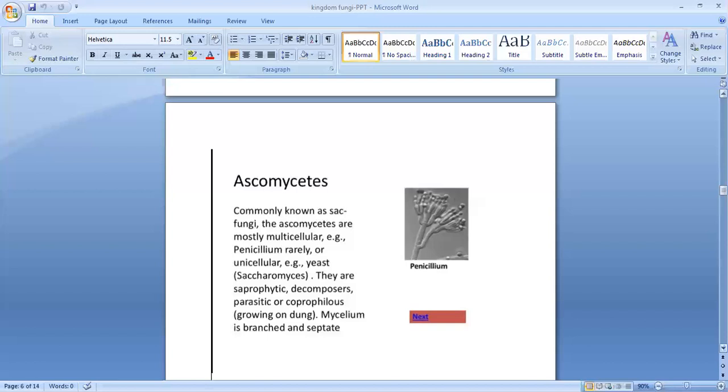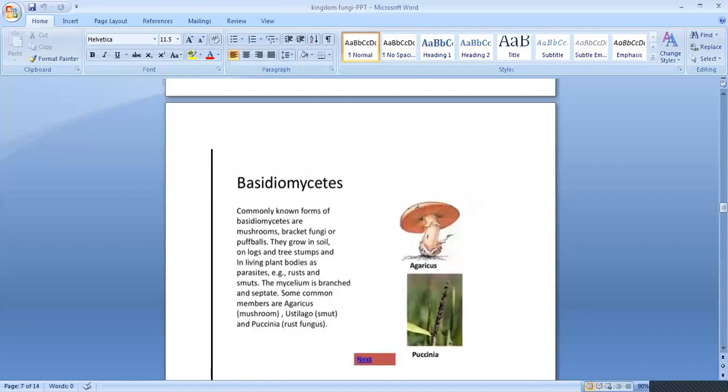Then the next class is Basidiomycetes. So Ascomycetes, I finished this now. The next one is Basidiomycetes.